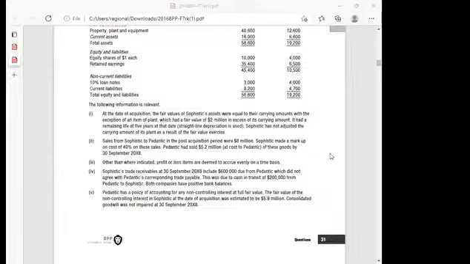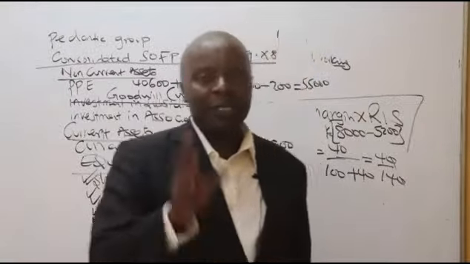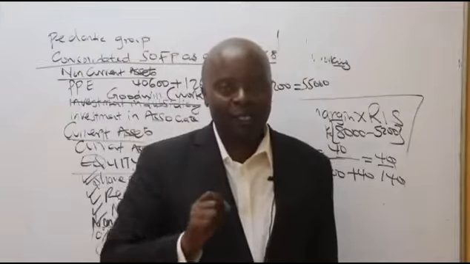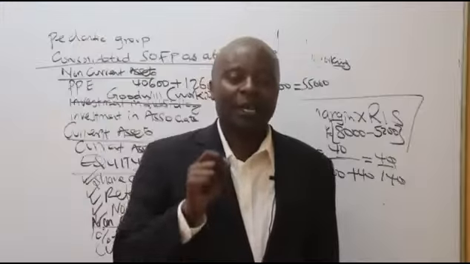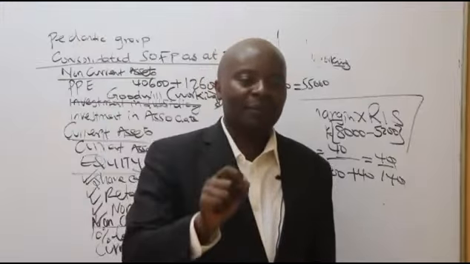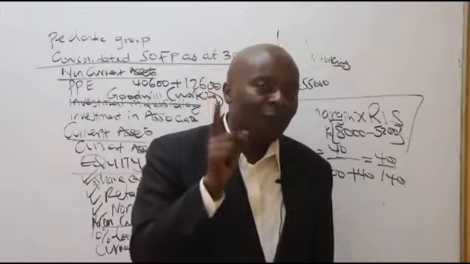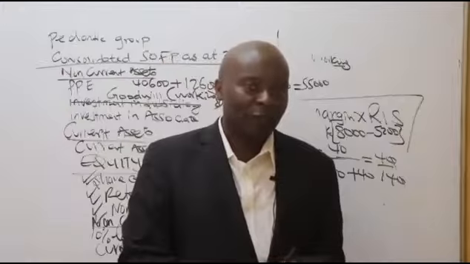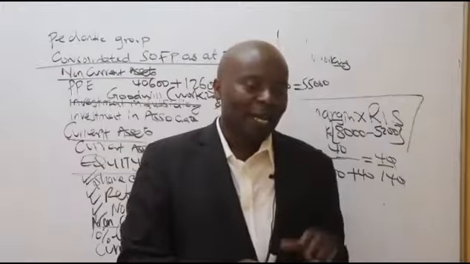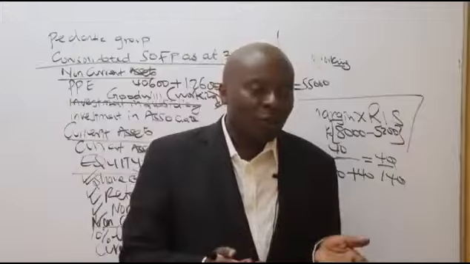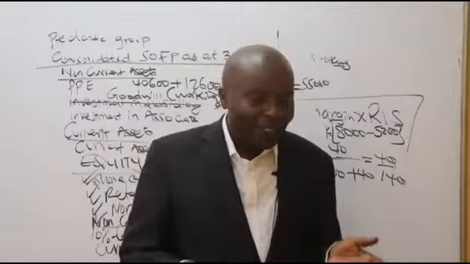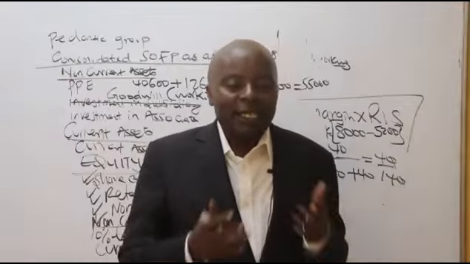Now, let me ask you a question. If, for example, my dear wife was to come to me in the morning and tell me, Mwalimu, because I taught her, you know what? I want 50,000 Kenya shillings. I give it to her as a husband. Will I carry that 50,000 as a receivable that I expect to receive from my wife? Will I carry it in my books? In short, will I ever be paid that money? No, forget it.